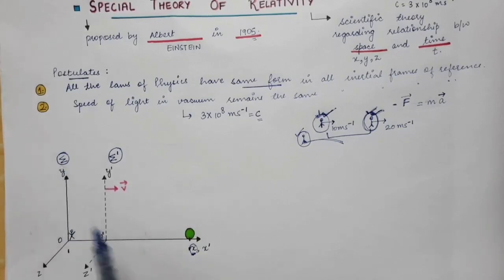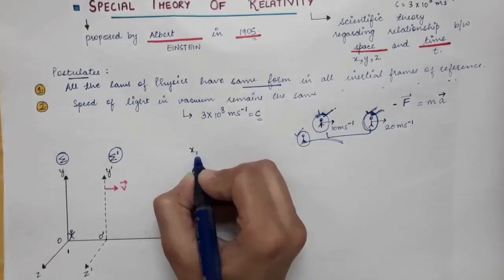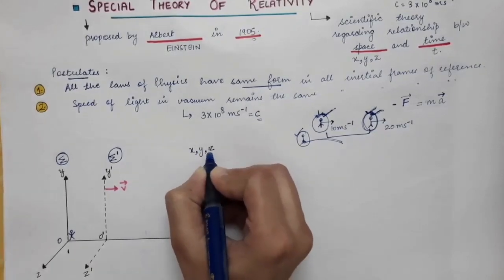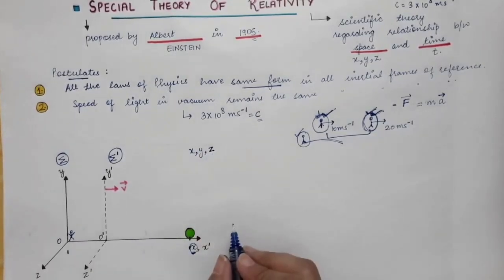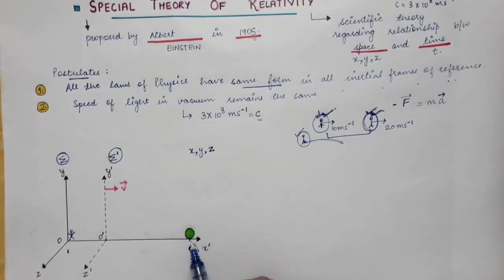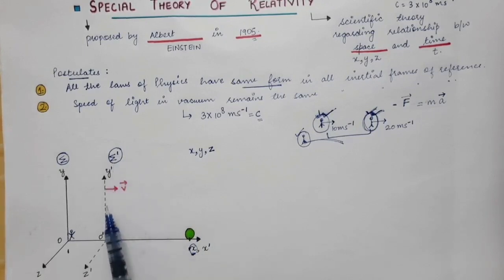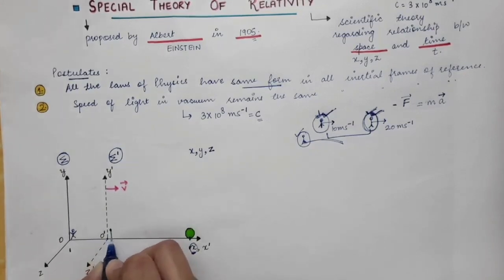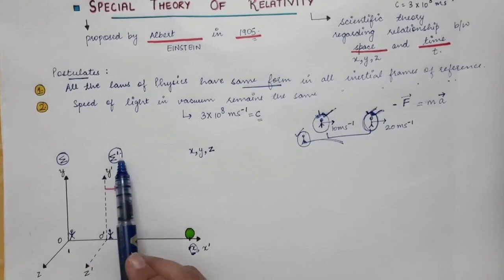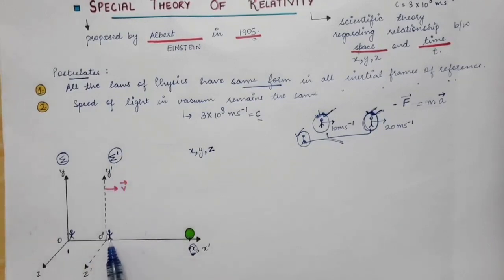So let's say in the sigma frame, the coordinates of the object are x, y, and z. These are the coordinates of any object in this sigma frame, and that object is at rest with respect to this sigma frame. Now in this primed frame of reference, as it is moving with uniform velocity, for the observer present in this sigma prime frame, this object will not be at rest. It will be moving.